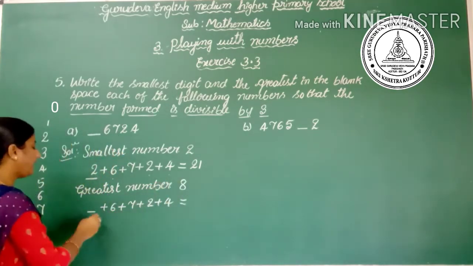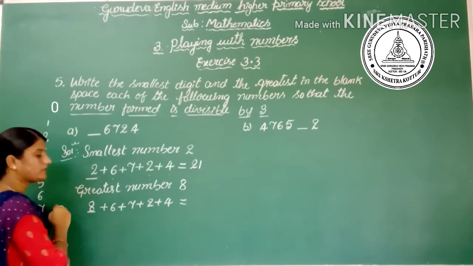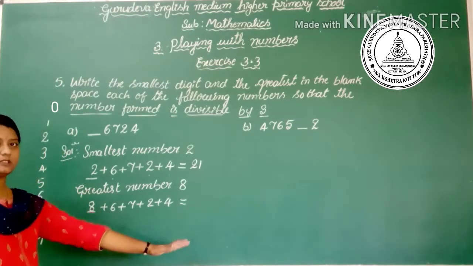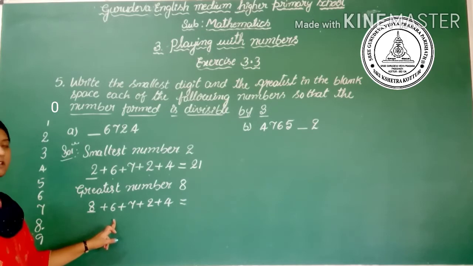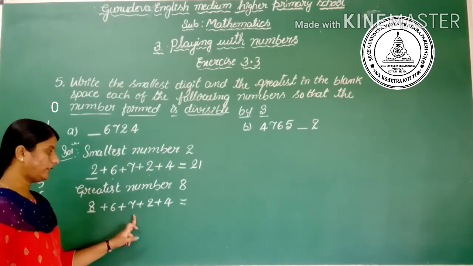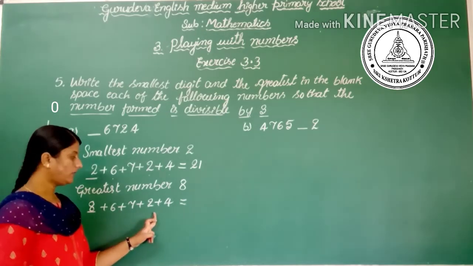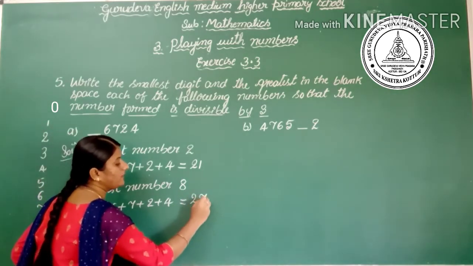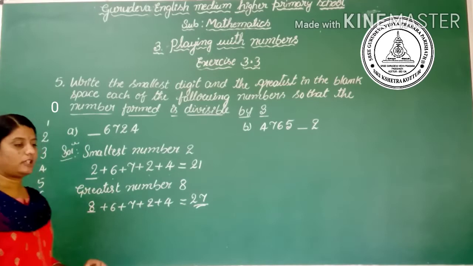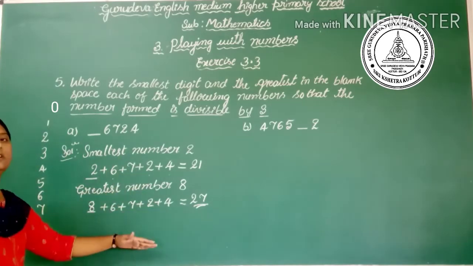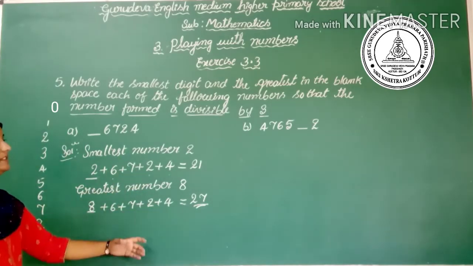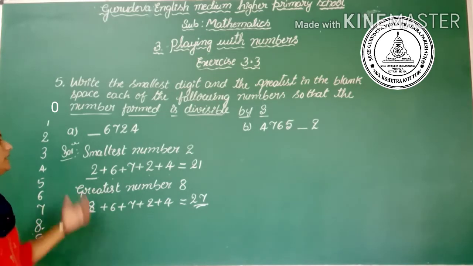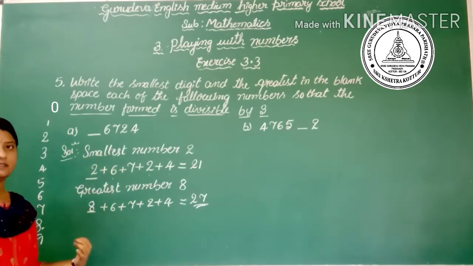Adding 8 plus 6 is 14, 14 plus 7 is 21, 21 plus 2 is 23, 23 plus 4 is 27, and 27 is a multiple of 3. Like this, we can form the number divisible by 3 using the smallest and greatest digits.